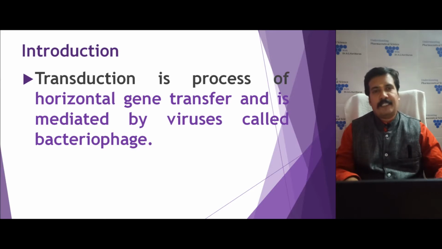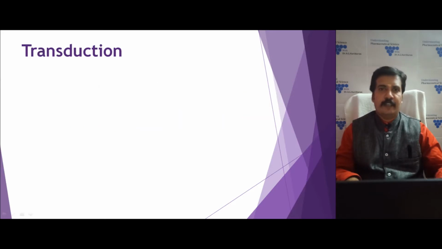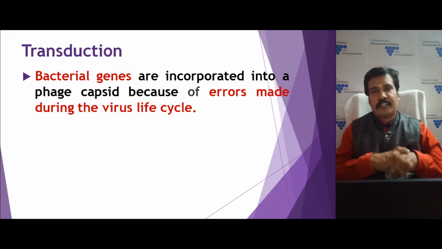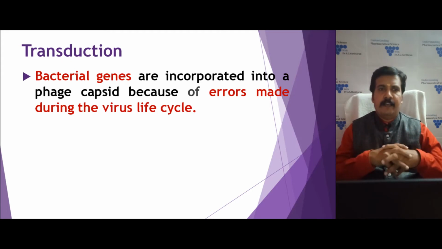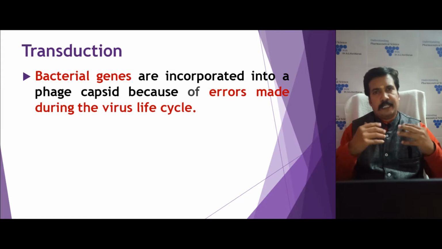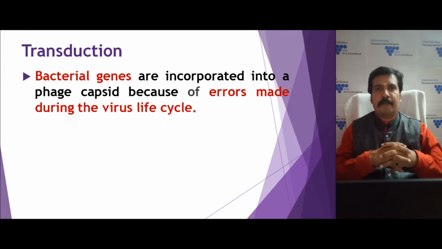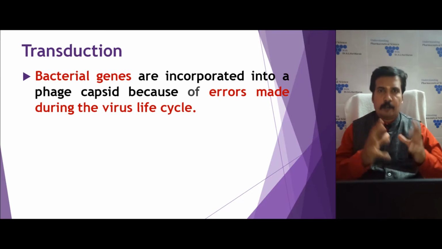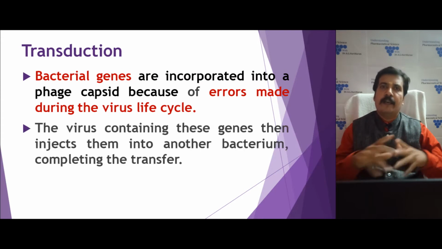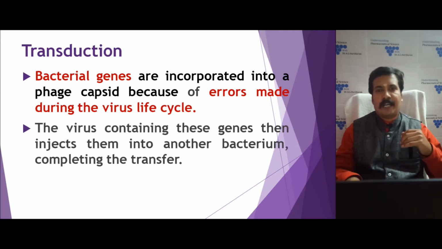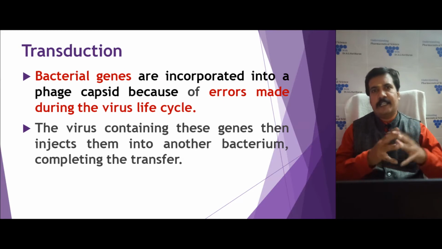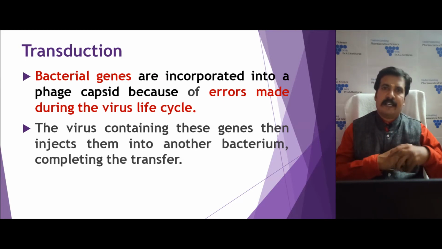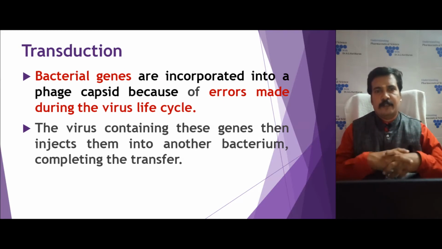What happens in transduction is that once the bacteriophage infects a bacterium, sometimes by error the bacterial chromosome gets internalized and packed into a viral particle, that is, the phage particle. Then it infects another bacterium, in which the genetic material of the first infected bacterium gets transferred. This process we generally call transduction.